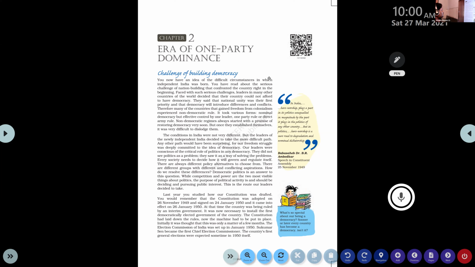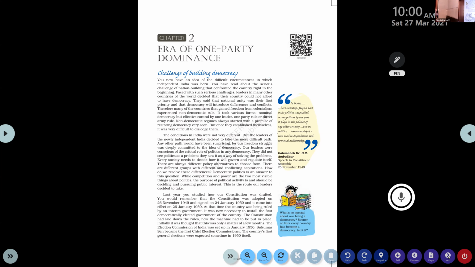The country's first general elections were expected sometime in 1950 itself. So we started programs and a number of activities to contest the election in the year 1950 itself.